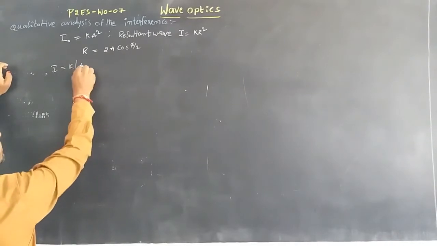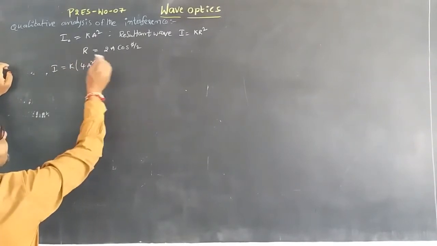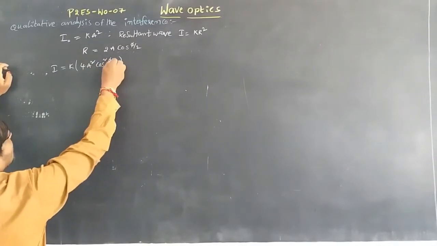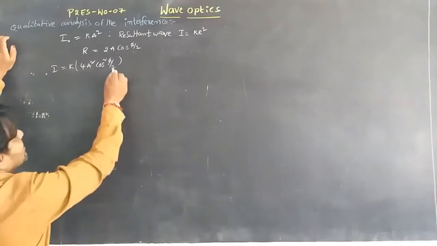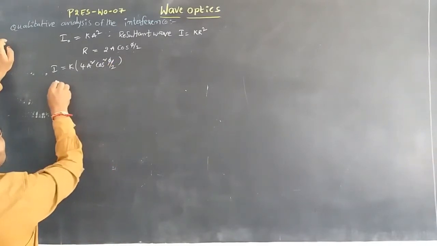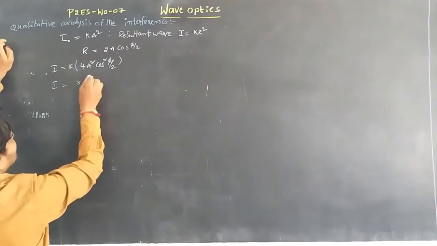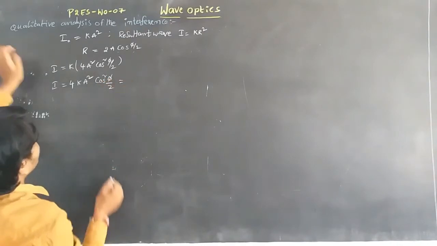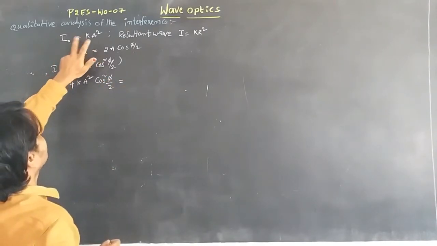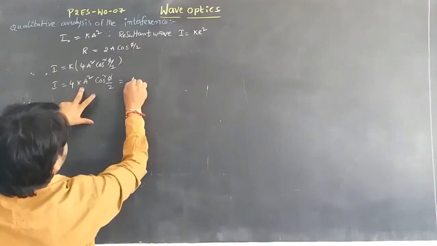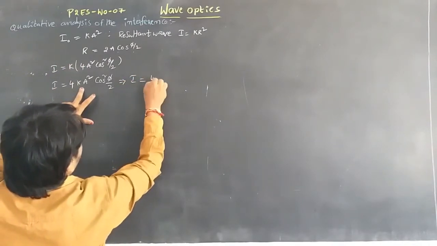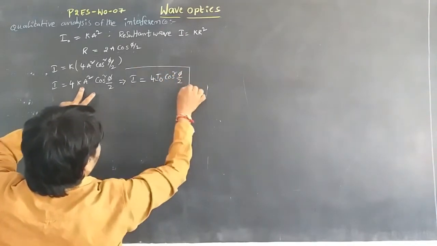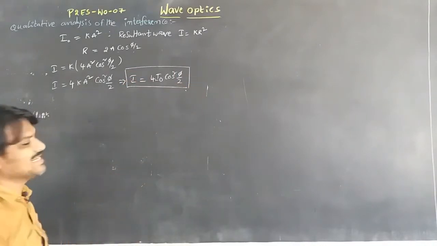So directly I am writing 4a square cos square phi by 2. From this, I is equal to 4 K a square cos square phi by 2. But we know that K a square is equal to I naught. From that relation, I is equal to 4 I naught cos square phi by 2. This is the expression for the resultant intensity